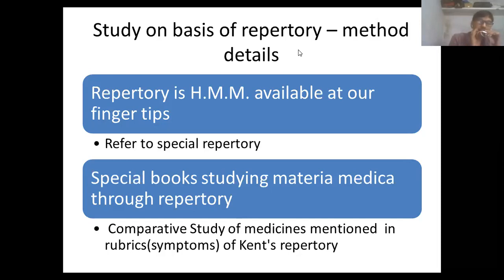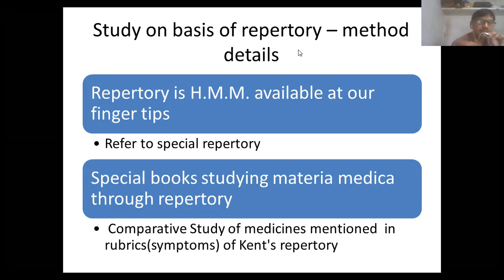One book is by Dr. Dox and Kucklenberg. Now, what these authors have done is create a special book in this format. For example, in the repertory there is one symptom, ailments from disappointment of love, and there are 10 remedies given: Natrum muriaticum, Ignatia, Phosphoric acid, Aurum, Causticum, Hyoscyamus, etc. And in that book, they have tried to differentiate these 10 medicines with respect to that symptom of ailments from disappointment of love.